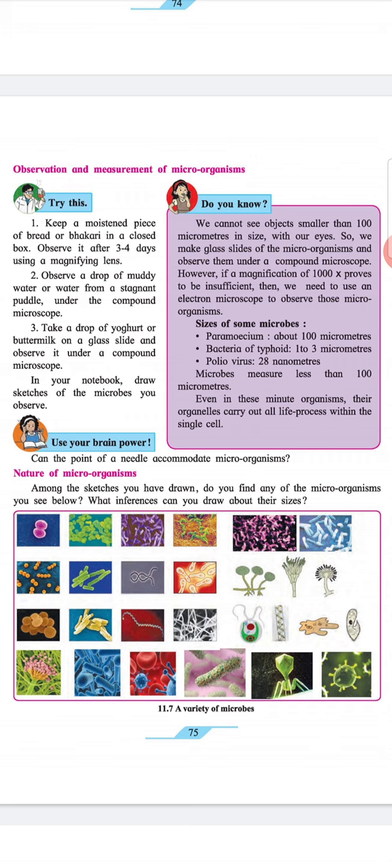Nature of microorganisms. Among the sketches you have drawn, do you find any of the microorganisms you see below? What inferences can you draw about their sizes?